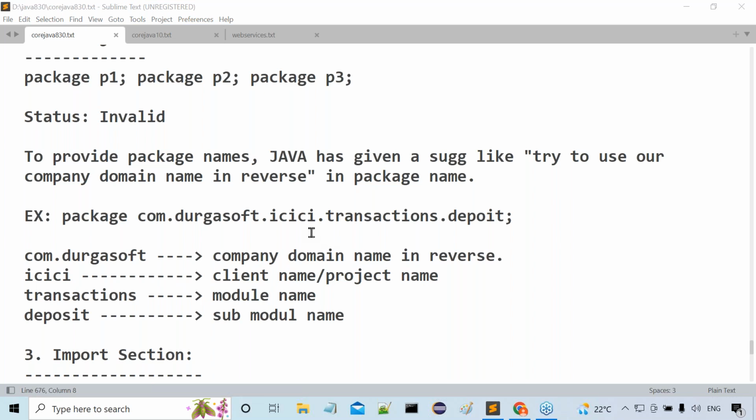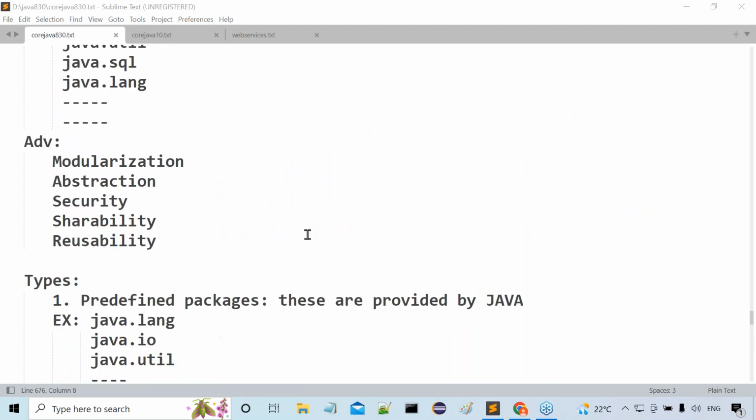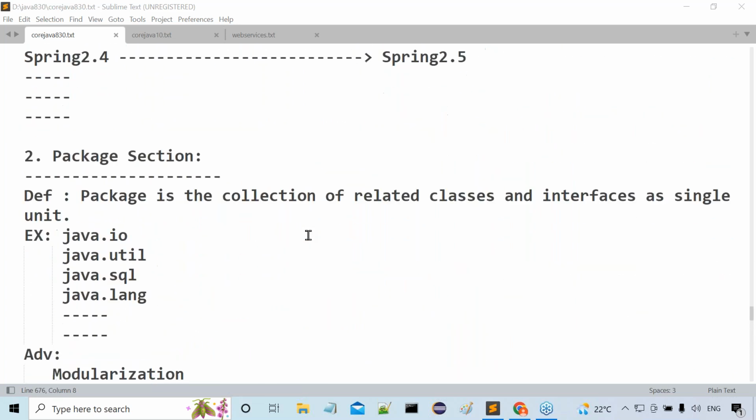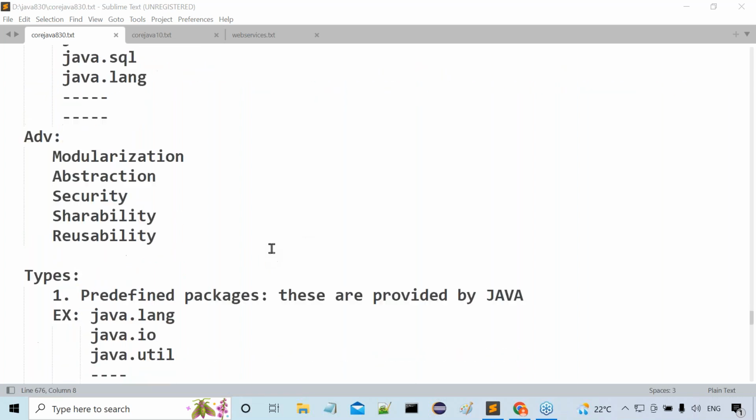That's okay, fine. We already completed the comment section totally. Then we started the package section. Tell me guys, what is a package? What exactly is the meaning of package? Everybody has to give an answer to my question. Package is the collection of related classes and interfaces as a single unit. That's okay, fine. Next, what are the various advantages of packages?